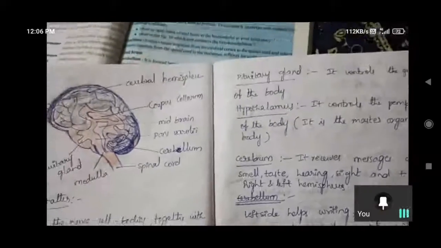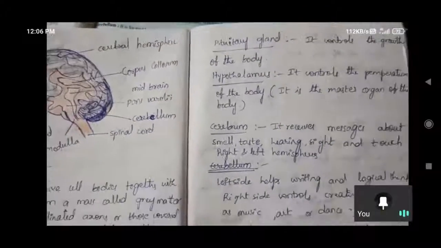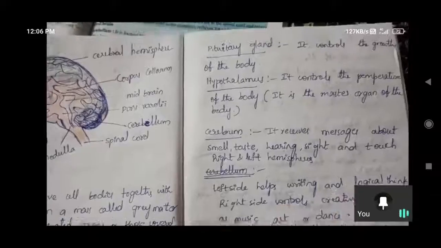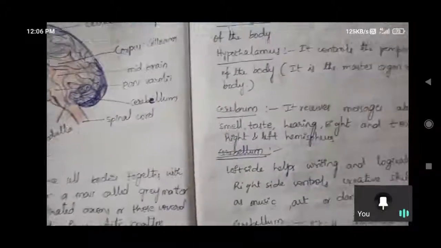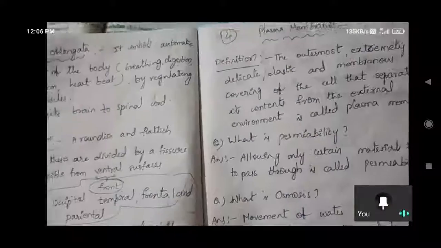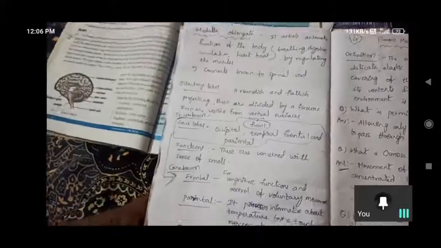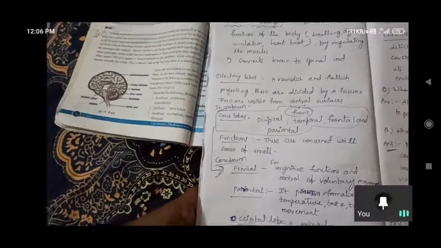So the cerebrum receives messages about smell, taste, hearing, sight, touch. Here again are the four lobes. Occipital is for the sense of vision. Temporal is for the sense of hearing.